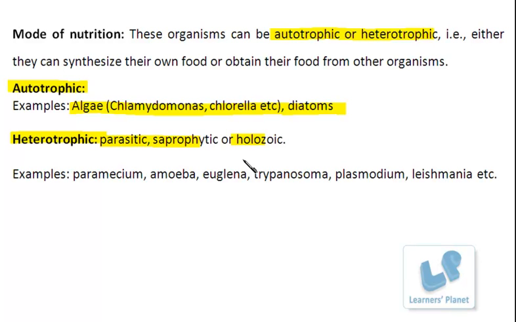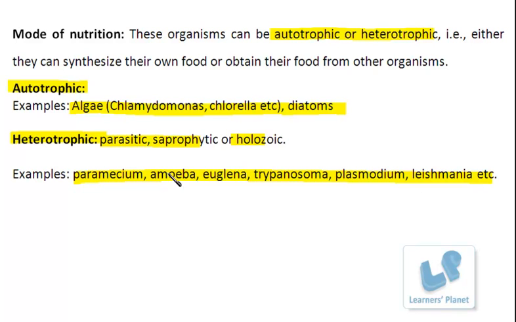Since these are unicellular, the food is digested within the cell, inside the vacuole actually. Now here are some examples given like Paramecium, Amoeba, Euglena, Trypanosoma, Plasmodium, Leishmania, etc. The list is of course endless. There are so many different organisms.